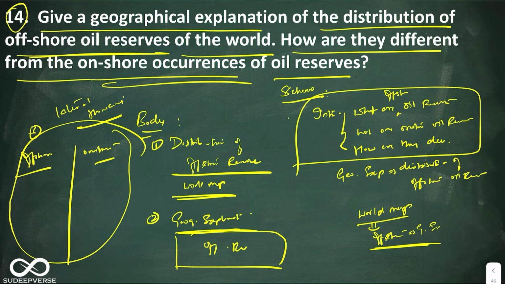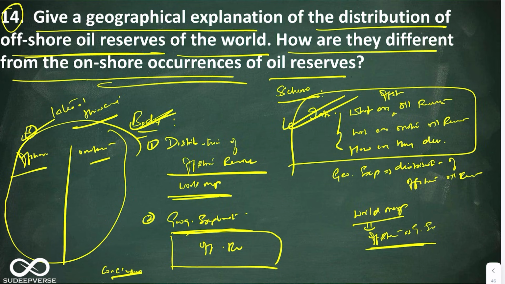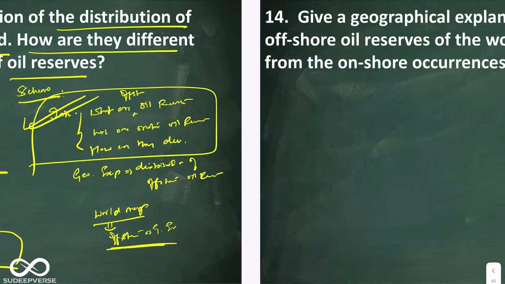So you understood the schematic. First we are going to write the introduction, then the body, then the difference, and finally we can conclude. We can conclude by talking about the uneven distribution of oil reserves and how that is playing a significant role in global geopolitics. This is how we can start off. So let us start with the introduction.